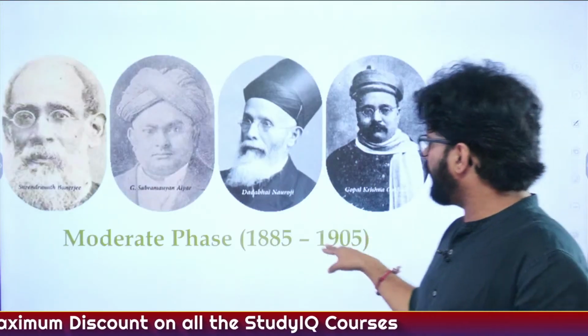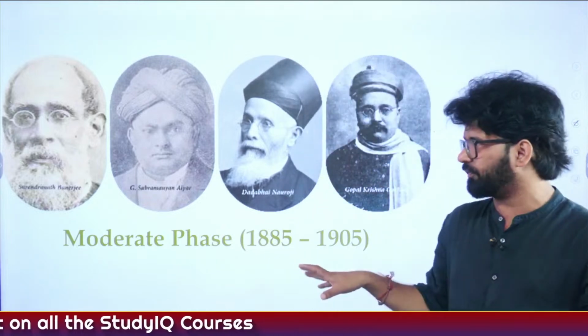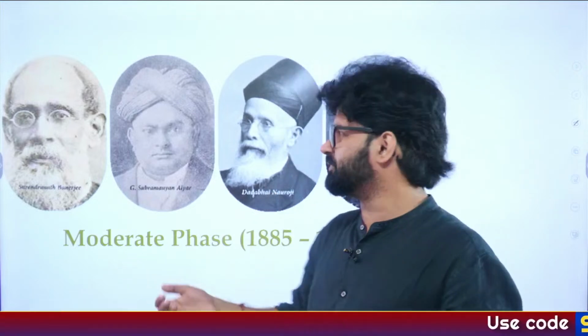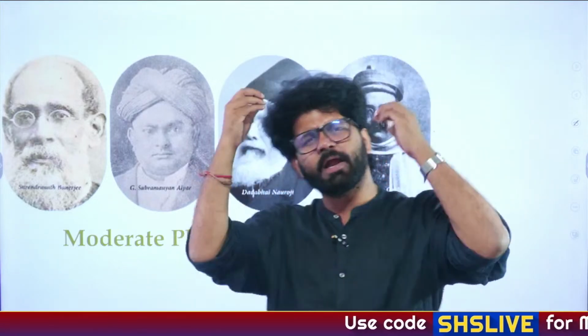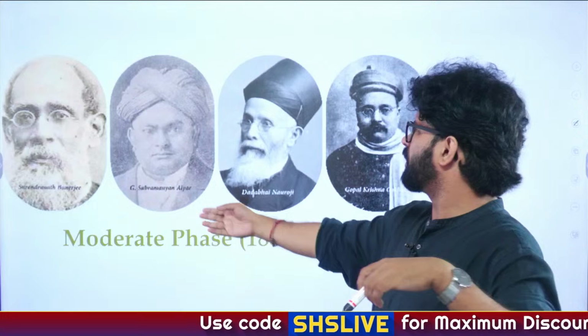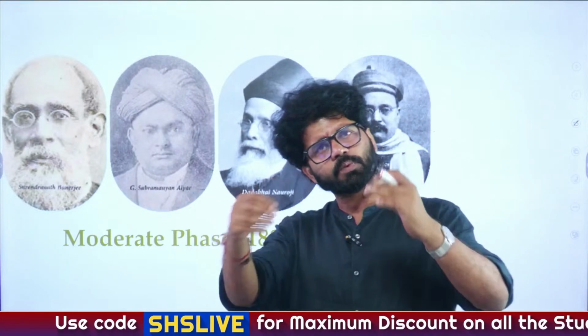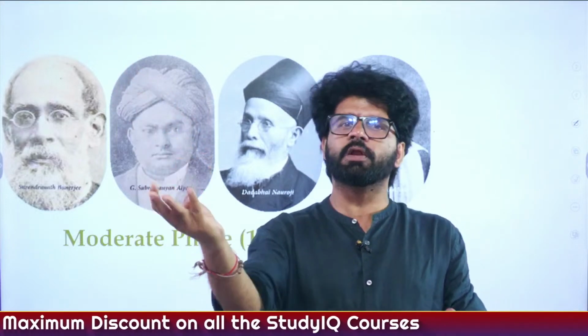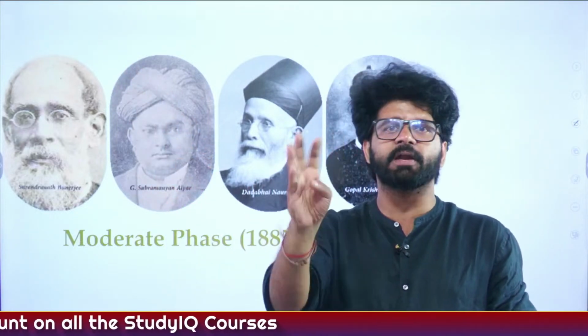Very good. Moderate phase, 1885 to 1905. Most of these leaders which you know, Surendranath Banerjee, Dadabhai Naoroji, Gopal Krishna Gokhale, G. Subramania Iyer of The Hindu, most of these guys are moderates. Extremists, later on you will see, you can count them on your hands, the important extremist leaders: Lala Lajpat Rai, Bal Gangadhar Tilak, Bipin Chandra Pal, or Aurobindo Ghosh, or all these other guys.